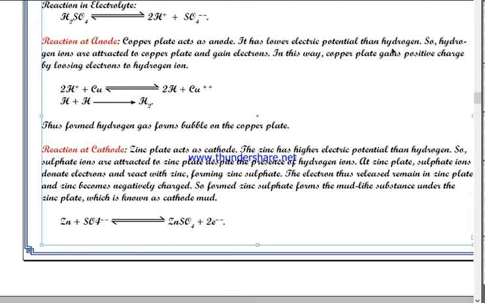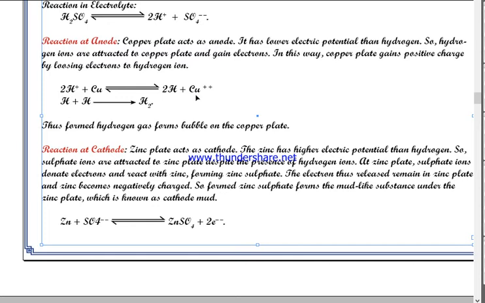It has lower electrical potential than hydrogen, so hydrogen ions are attracted to the copper plate and gain electrons from copper. In this way the copper plate gains positive charge by losing electrons to hydrogen ions.